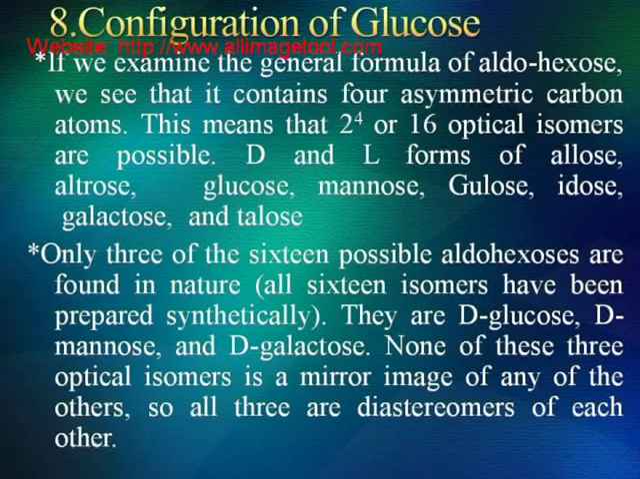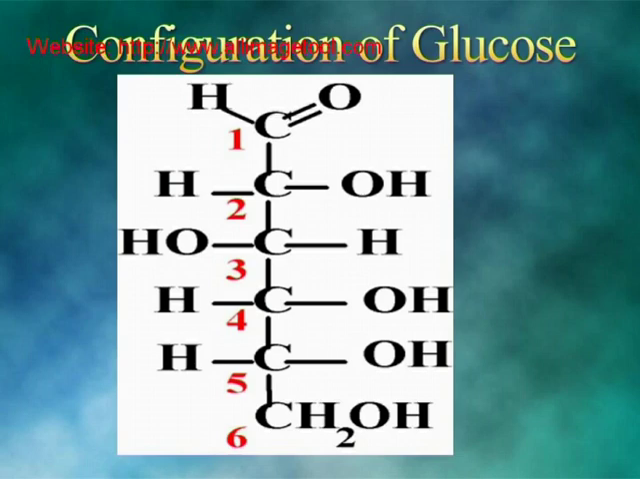Only 3 of the 16 possible aldohexoses are found in nature. They are D-glucose, D-mannose, and D-galactose. None of these 3 optical isomers is a mirror image of any of the others, so all these are diastereomers of each other. You can see the configuration of glucose on this slide.